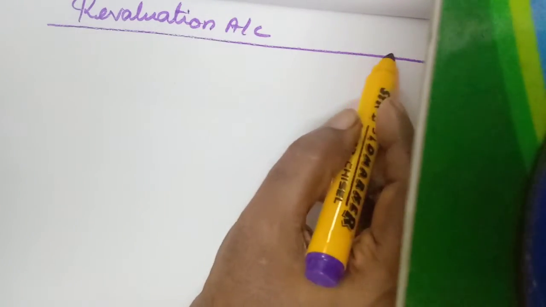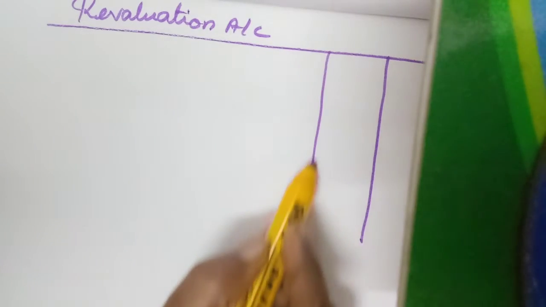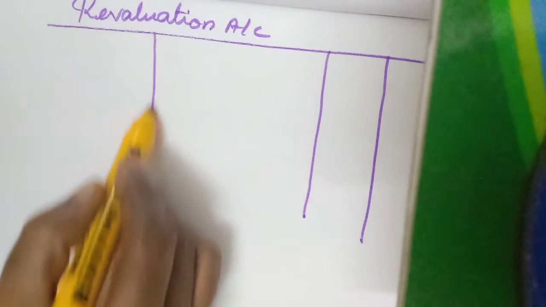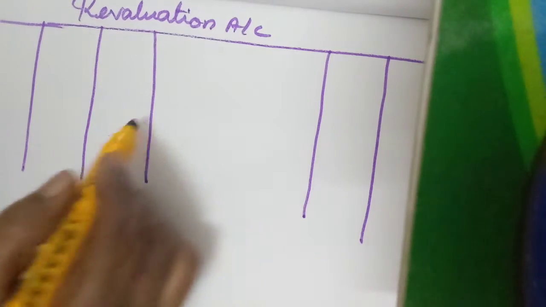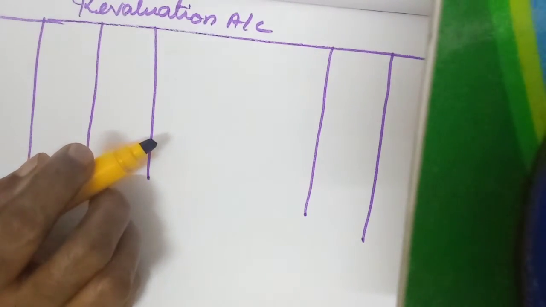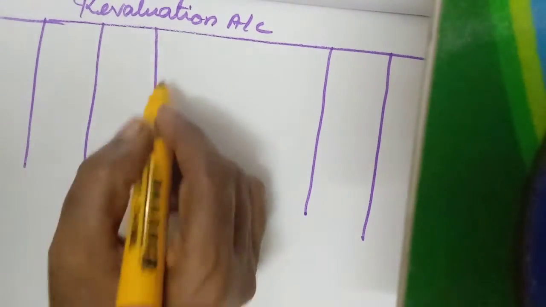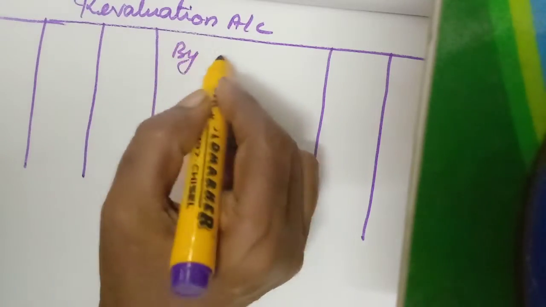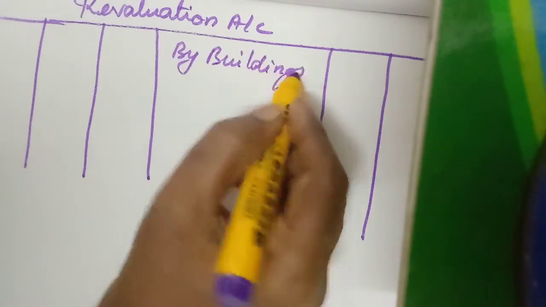Revaluation account, to credit side. Okay, credit to amount column. Here also to amount column. Date, everything will be there. Okay. Revaluation account credit. First entry we need to credit by buildings, 30,000.